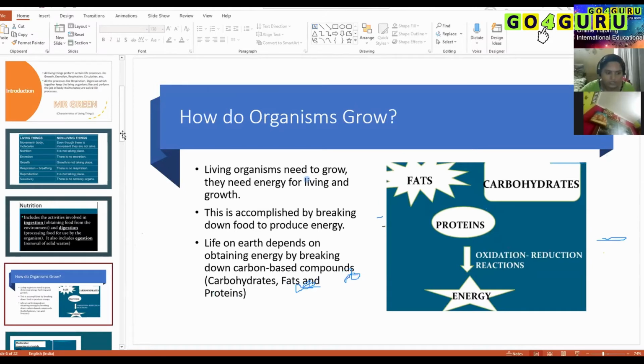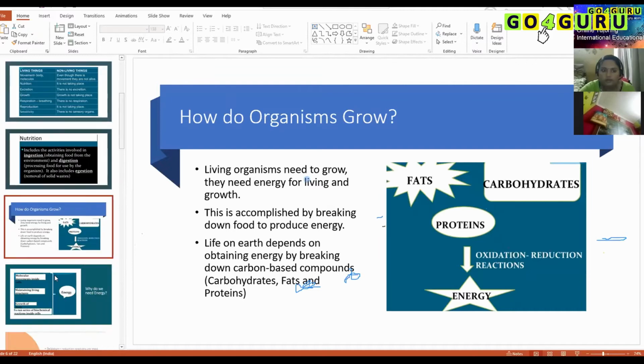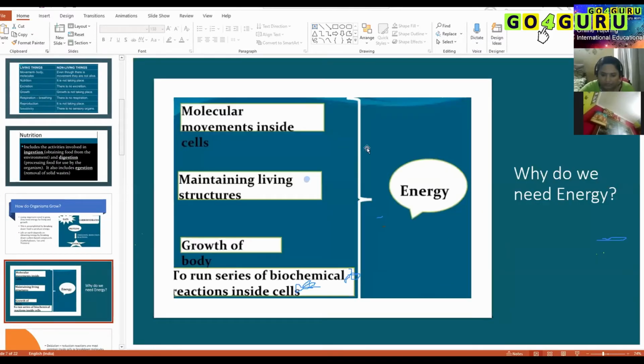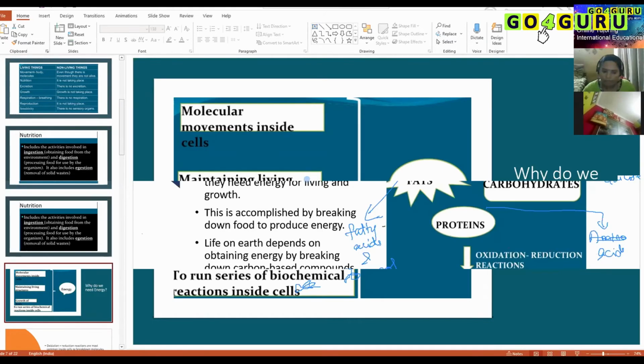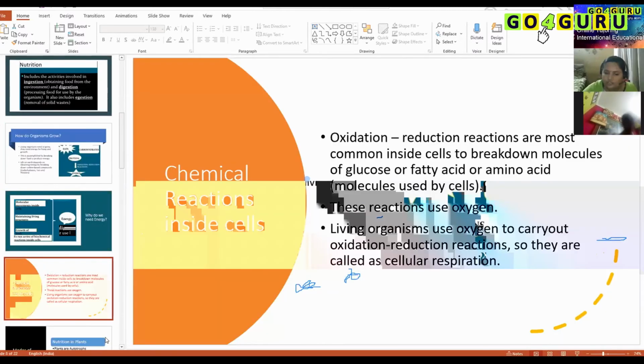So now let me go to the next slide. Why do we need energy? For molecular movement inside cells. In an animal cell, the subatomic particles or cellular organelles can move from one point to another, for which it needs energy. Also for maintaining living structures. To maintain our body and the cellular structure, all living cells need energy. And for the growth of the body and to carry out all the reactions, we need energy.